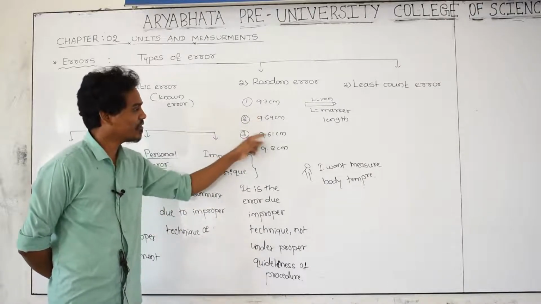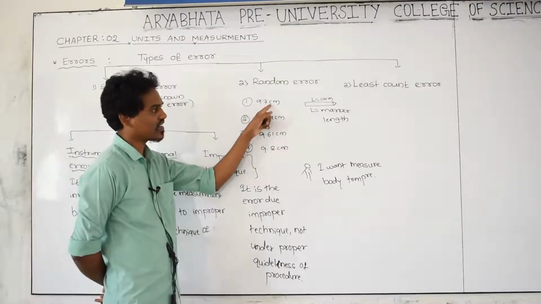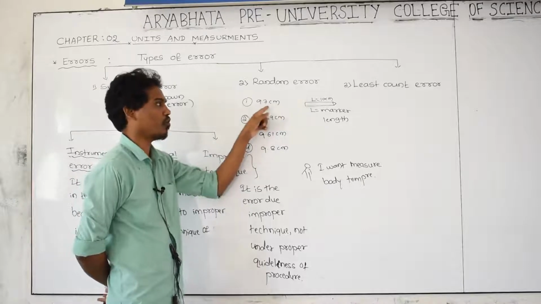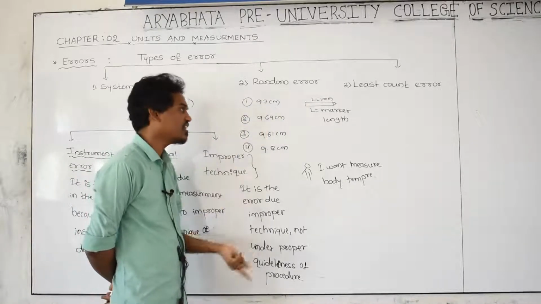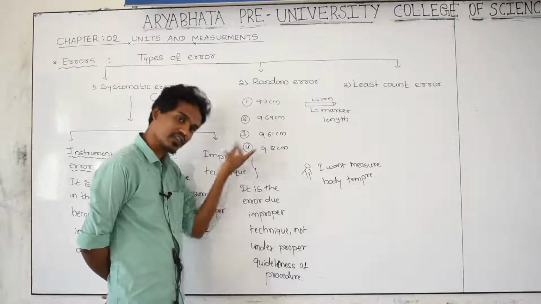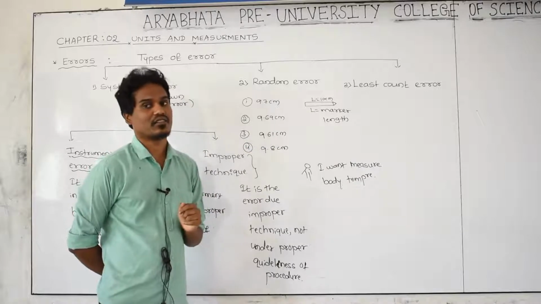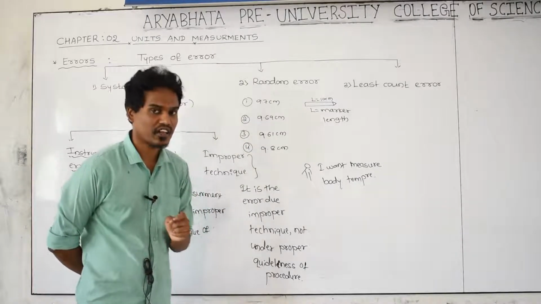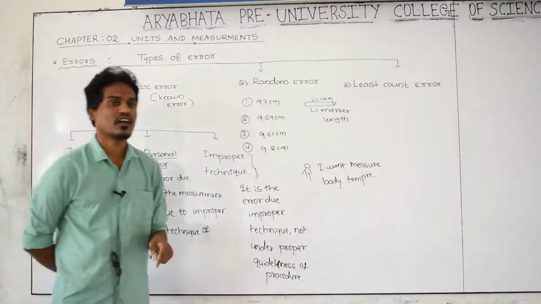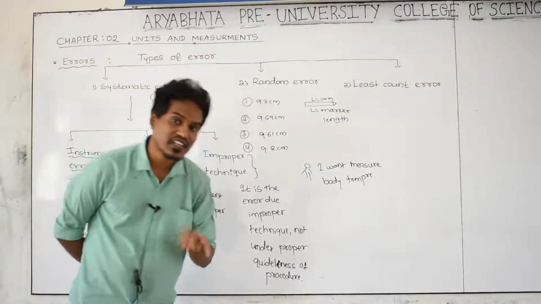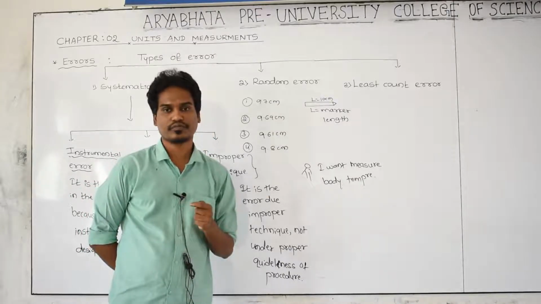In each and every reading there is an error. Is it exactly equal to the true value? No, an error is there. For the second time, yes, again error is there. For the third time, yes, again error is there. For the fourth time, again error is there. For each and every reading, unknowingly, you are measuring, and all the answers have errors.